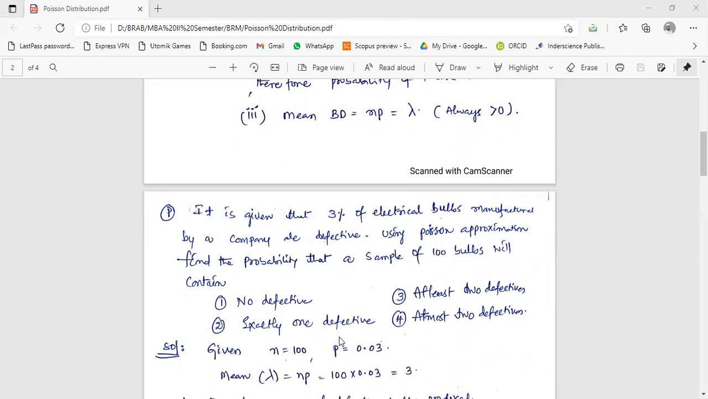Okay. It is given that 3% of electrical bulbs manufactured by a company are defective. How many percent of bulbs are defective, Swarnalata? 3%, sir. 3%, yes. 3% means it is 0.3 or 0.03?